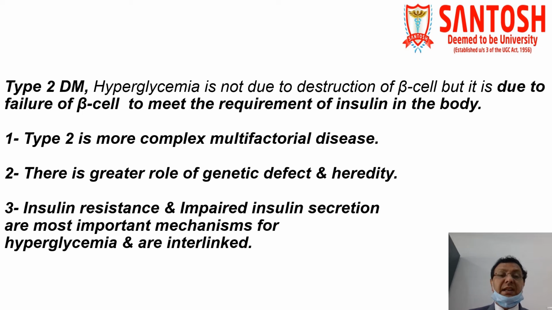Number two, there is a greater role of genetic defect and heredity, so type 2 diabetes mellitus is more commonly seen in families. And the third one is insulin resistance and impaired insulin secretion. We have already described these two terms. They are the most important mechanisms for hyperglycemia, and these mechanisms are again interlinked.